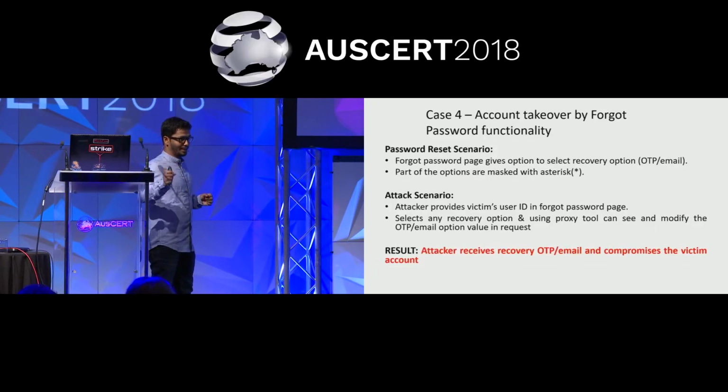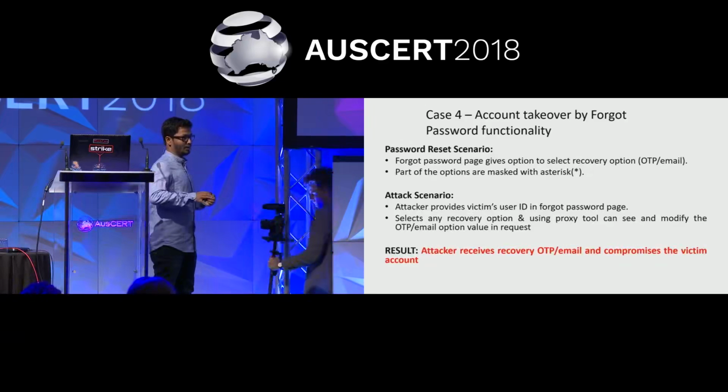Now what does the application think? The application has already validated that you are a valid user, but the forgot password option was given by the attacker. So the OTP goes to the attacker's email or mobile, and then he can use that OTP and log into the victim's account. In this one, they were managing the forgot password options on the client side itself, just by masking them.